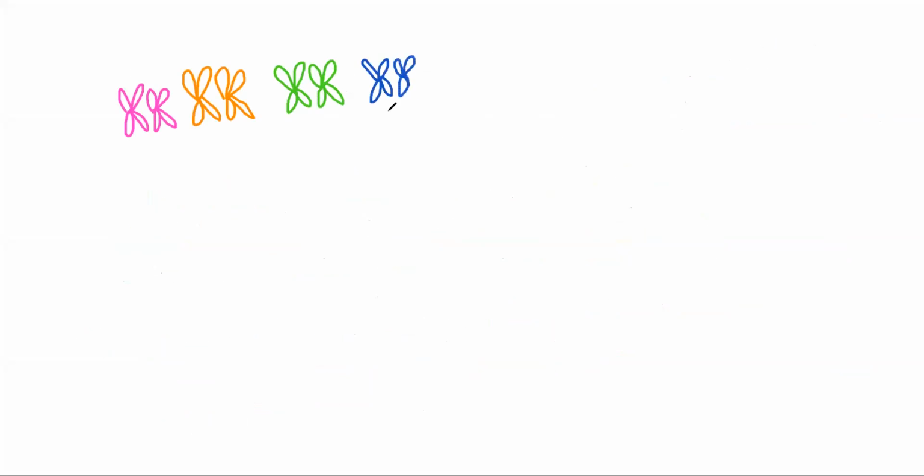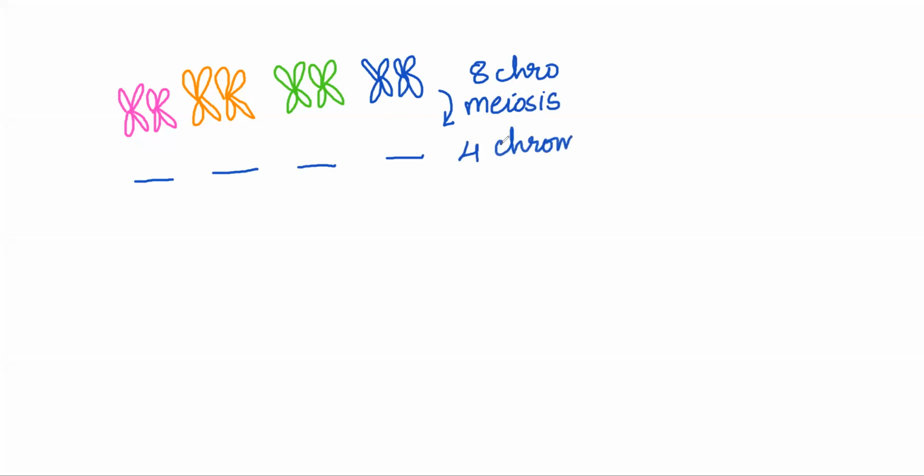Correct? Now when a gamete is formed, the gamete will have only 4 chromosomes. So they have 8 chromosomes. Gametes are formed, as we did last time, by the process of meiosis. And in gametes there will be only 4 chromosomes.